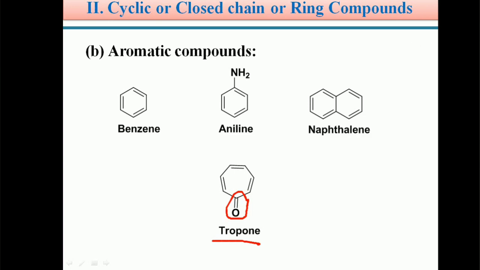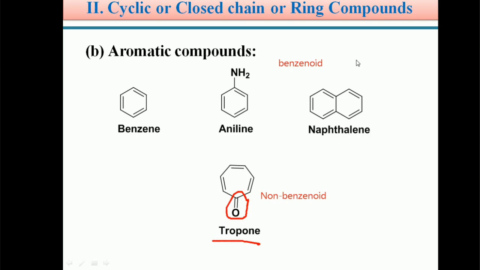Tropone is an example for a non-benzenoid compound, whereas benzene and substituted benzene compounds are called benzenoid compounds. Generally aromatic compounds are classified as benzenoid and non-benzenoid. The compounds which have a benzene ring in their structure are called benzenoid compounds. The compounds which do not have a benzene ring in their structure, even though they have aromatic nature,